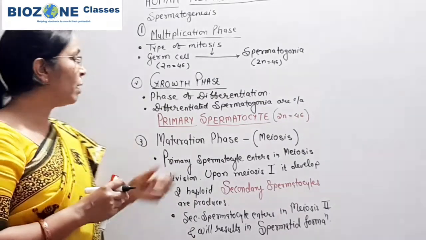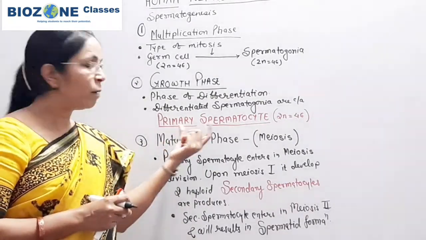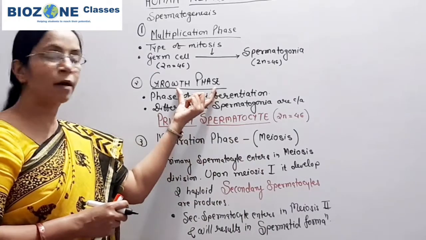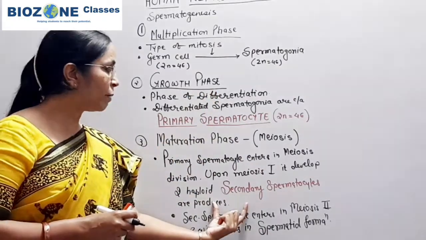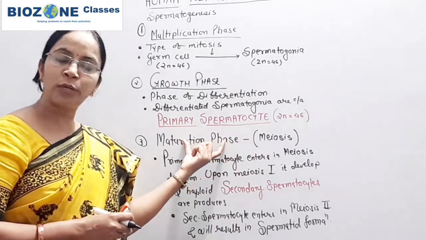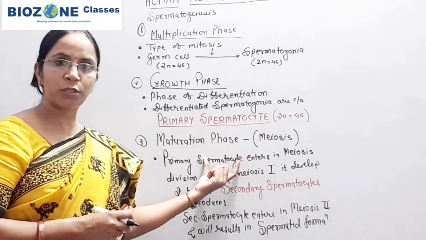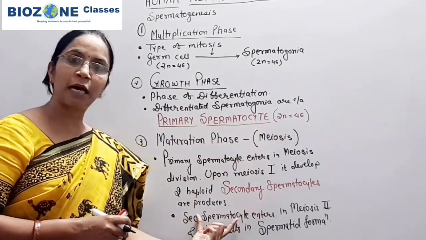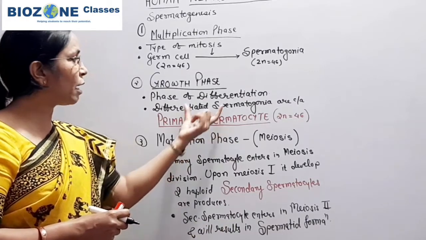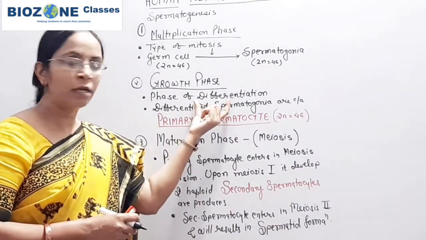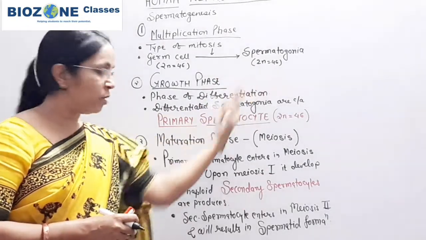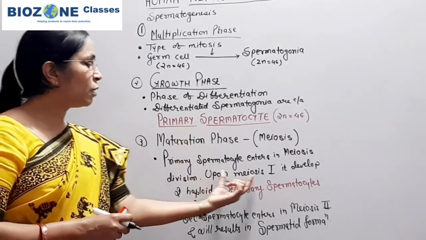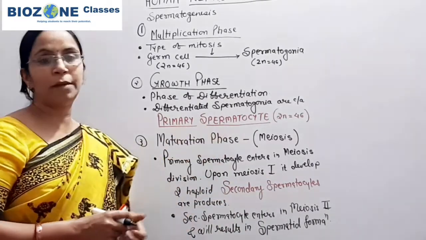Secondly, for board exam, again prepare one difference between primary spermatocyte and secondary spermatocyte. The primary spermatocytes are developed in the growth phase. Secondary spermatocytes are developed during the maturation phase as a result of meiosis 1. Primary spermatocytes are diploid. Secondary spermatocytes are haploid. Primary spermatocytes are the result of differentiation and develop from the spermatogonia, whereas secondary spermatocytes are the result of meiosis 1 in primary spermatocytes.